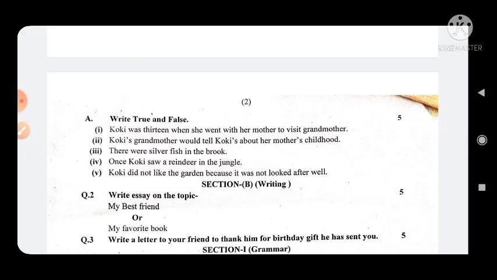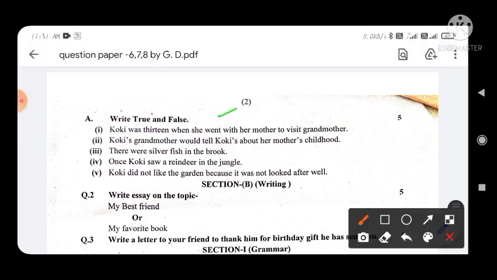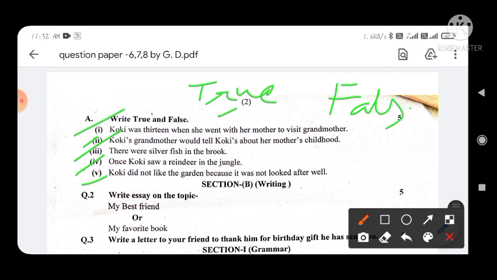write true and false. Okay, so first read the complete sentences, and you can see on your mobile screen there are five statements. So read all the statements. If the statement is true, then write TRUE, and if the statement is false, then write FALSE. You have to write the statement, and after that make a blank and then write true or false as the statement requires.